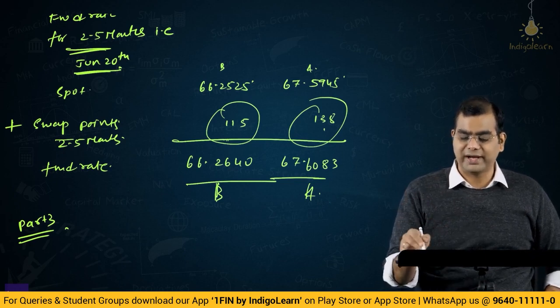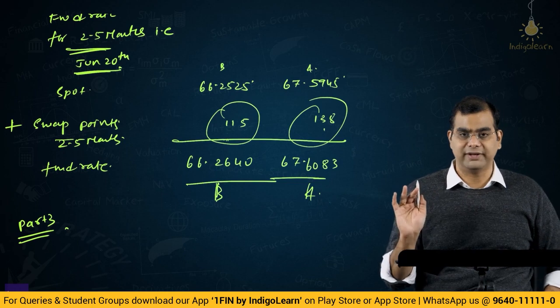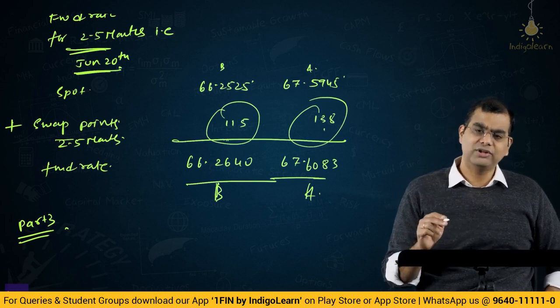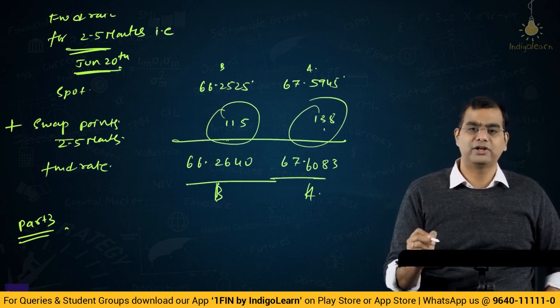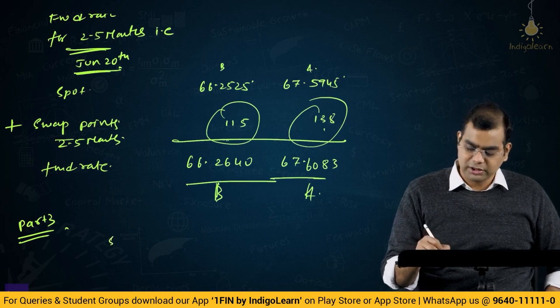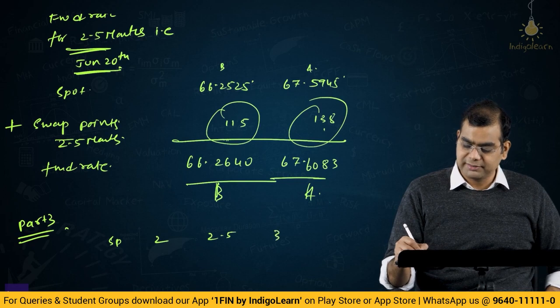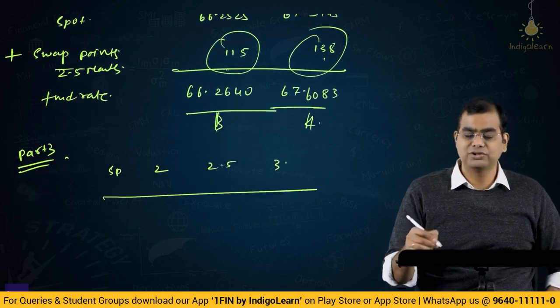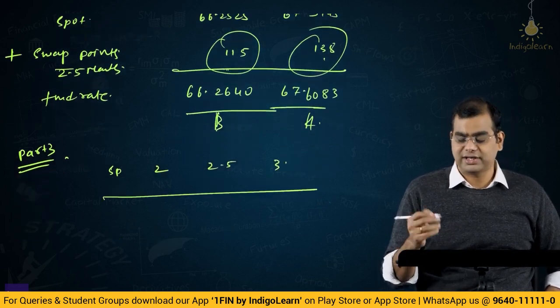That is, should we do an average of bid and ask? So that part is out of the way. Then are we supposed to do across periods? Are we supposed to do for spot plus 2 months, 2.5 months, then 3 months, and make an average of all of those? That is really not clear.